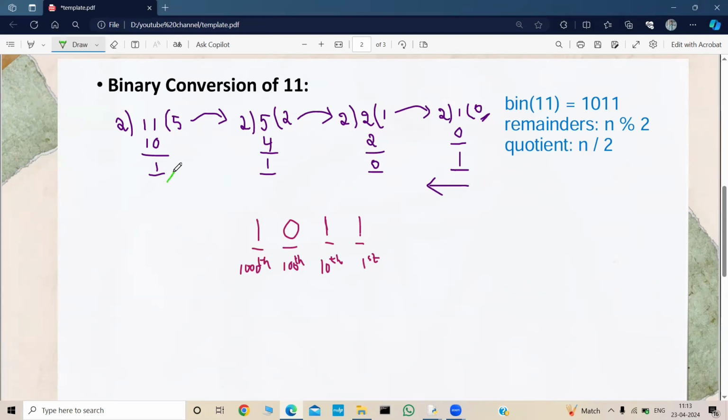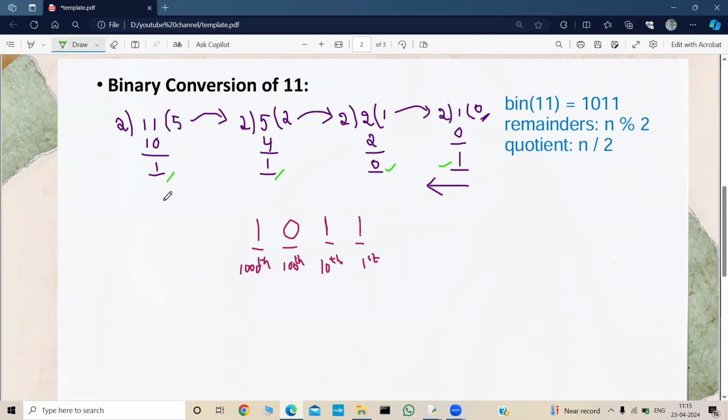And one more thing, this is the first iteration remainder, which we place at the first place. This is the second iteration remainder, which we place at the 10th place. This is the third iteration remainder, which we place at the 100th place. And this is the fourth iteration remainder, which we place at the 1000th place, right?